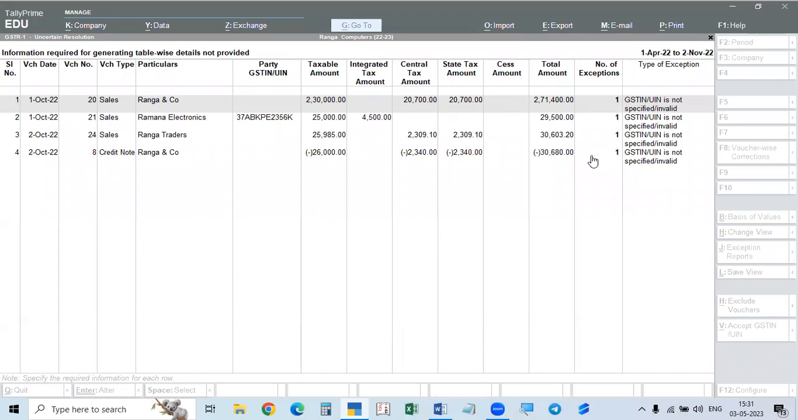See here, in the first case, GST UIN means unique identification number. It is given not to traders, but to some foreign organizations which are situated in India. When they register, they get a separate unique identification number. It is either not specified or invalid. Even if it is specified, it is not correct. So in this case, if you go and take this.